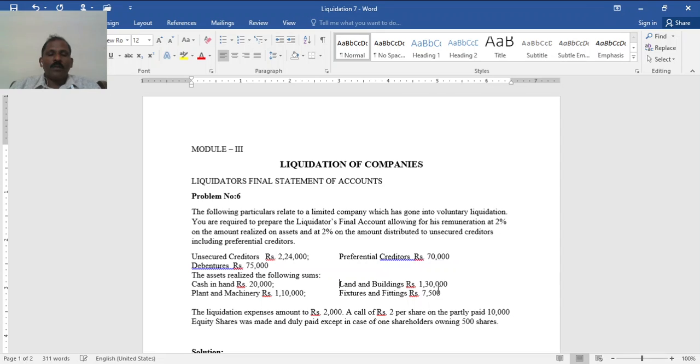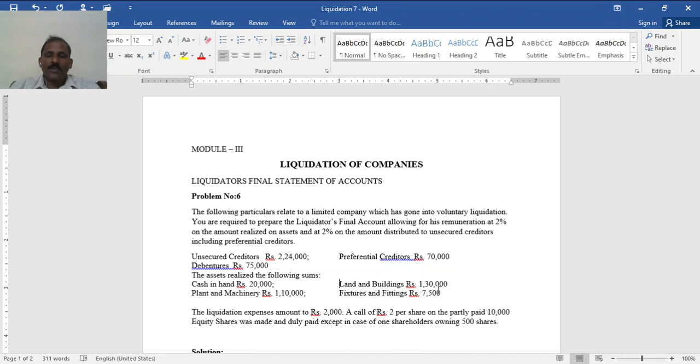Then when there is a contribution or call money received. And on the payment side, first secured creditors, none here. Then legal charges, nothing. Then comes the liquidation expense. First 2% on all assets realized, another 2% on amount available to unsecured creditors, including preference creditors 70,000. Then liquidation expense 2,000.